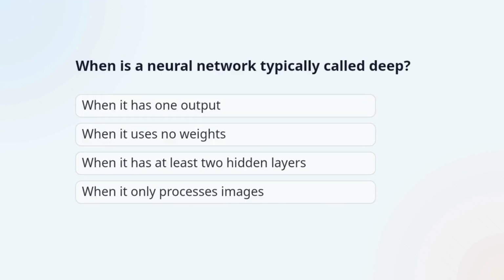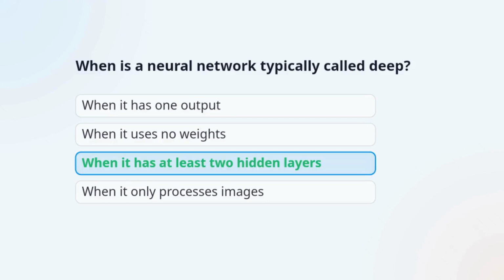Question 3. When is a neural network typically called deep? The correct answer is, when it has at least two hidden layers. A deep neural network generally refers to a model with multiple hidden layers, allowing more complex transformations.